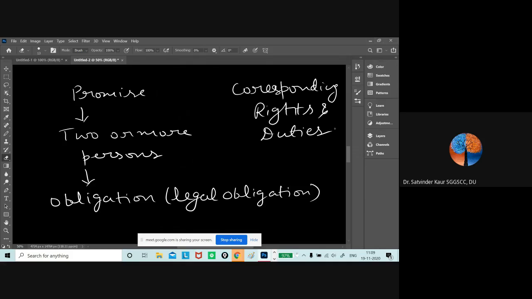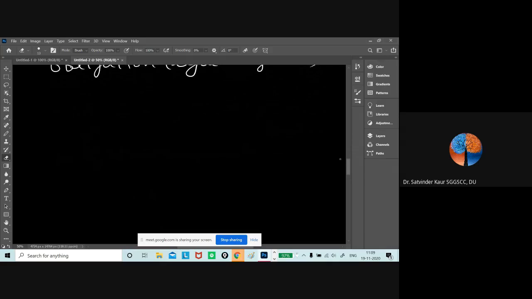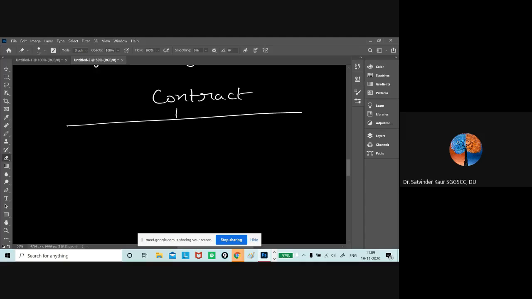So we have to understand this particular definition. Then, moving further, we use the term that the contract is an agreement enforceable by law. It is given under section 2 that a contract is an agreement enforceable by law.